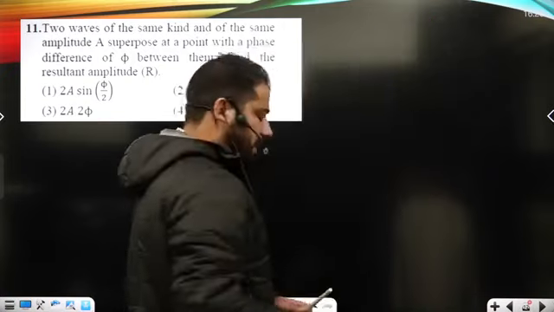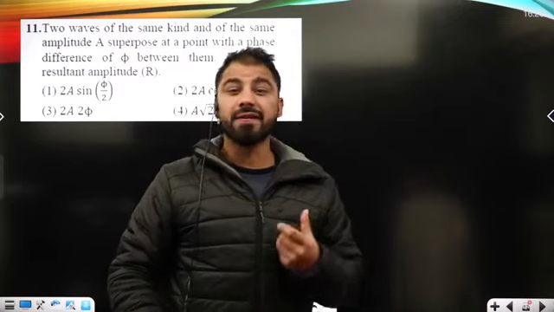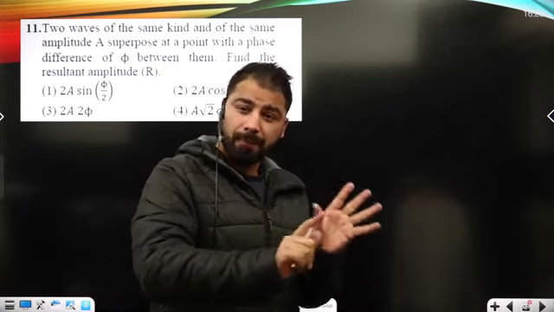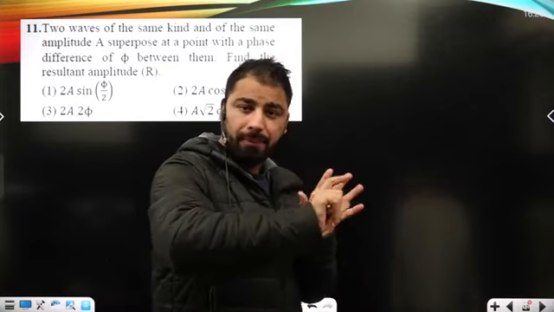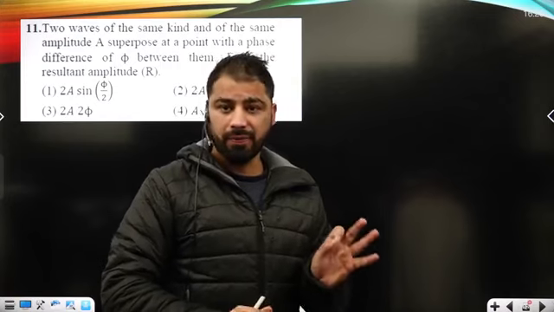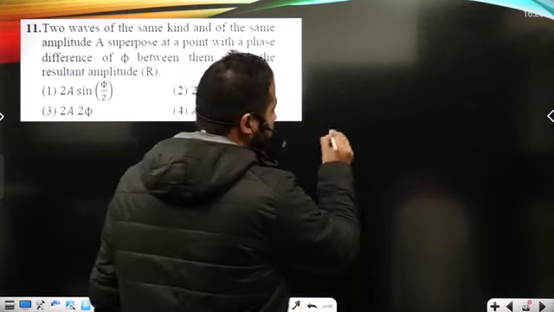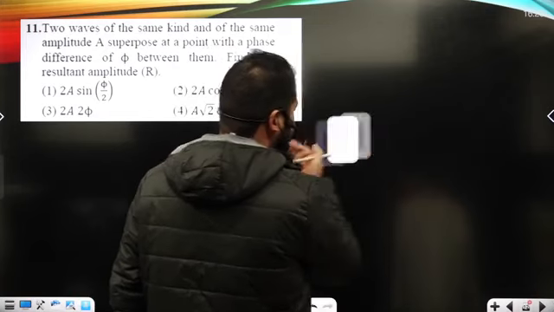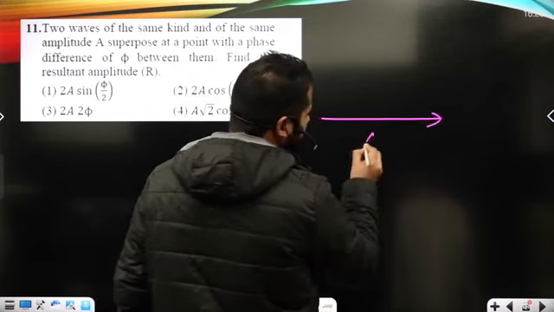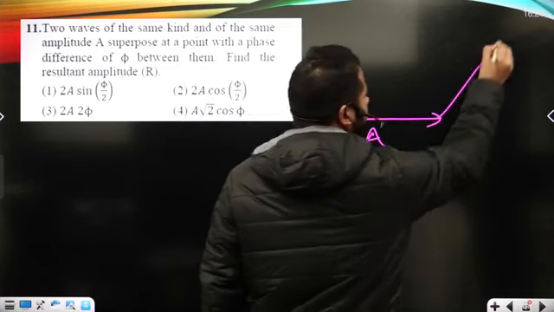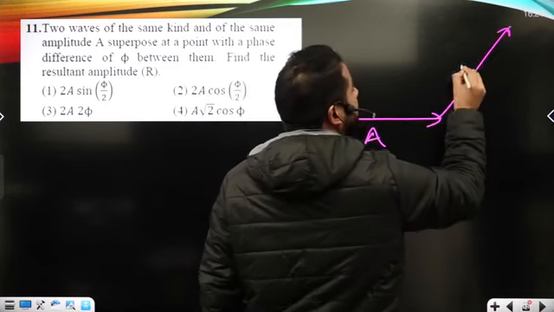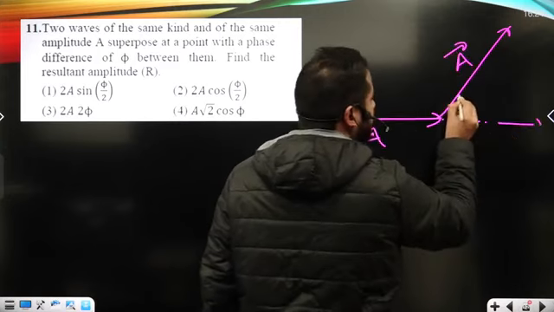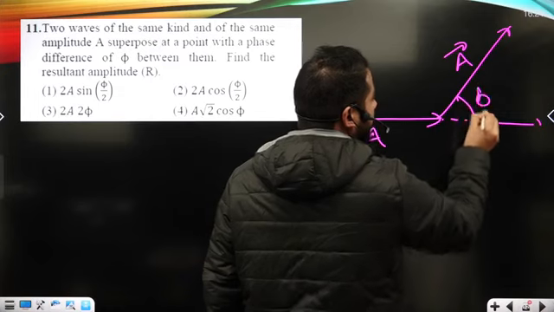If I just use what I can call the phasor treatment, under phasor treatment we show only amplitude. We treat the amplitude of the wave as a vector. So here, for a given wave, both waves have the same amplitude. Let's assume this is the amplitude of the first wave, and this is the amplitude of the second wave, but there is a phase difference of phi, okay? And this is A.